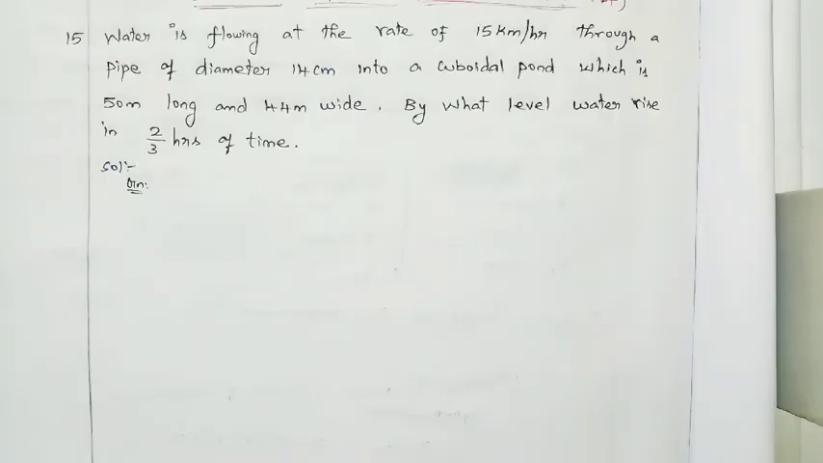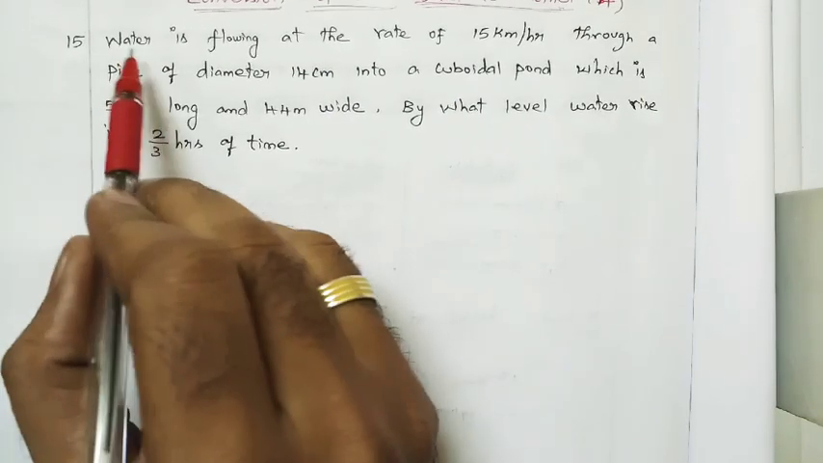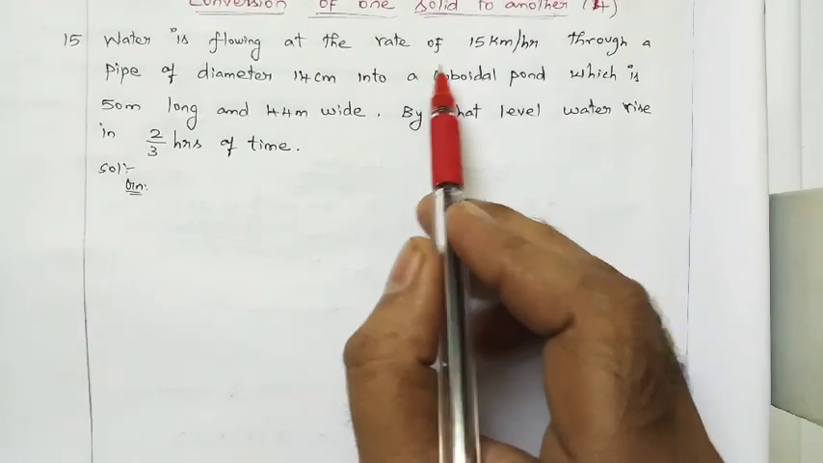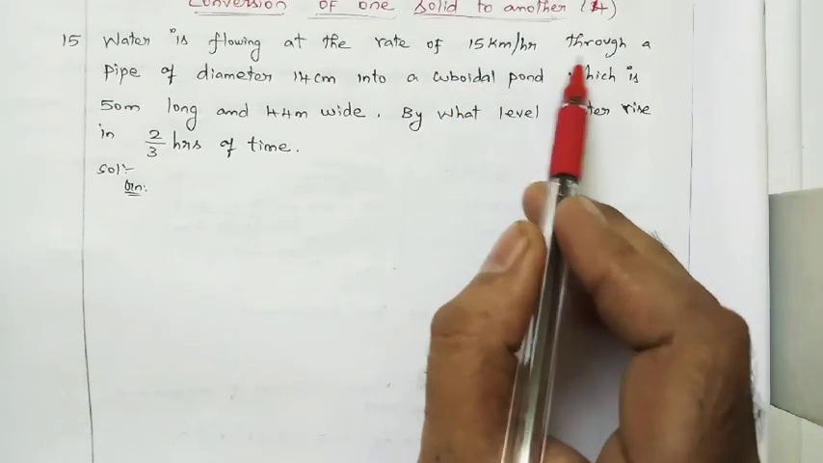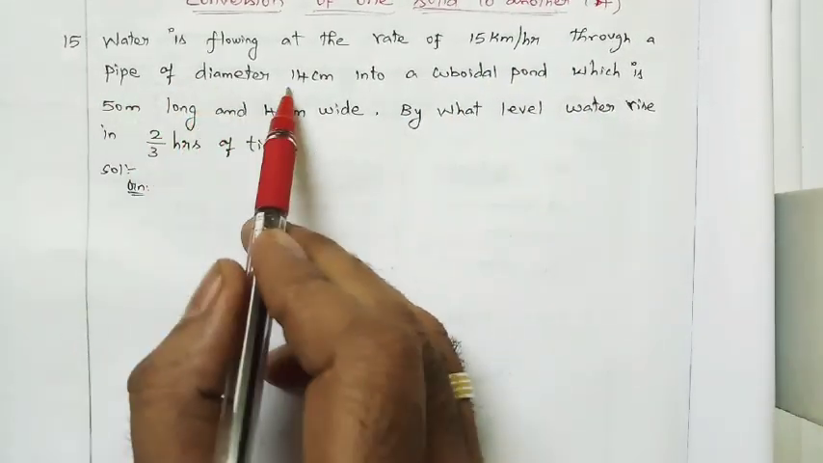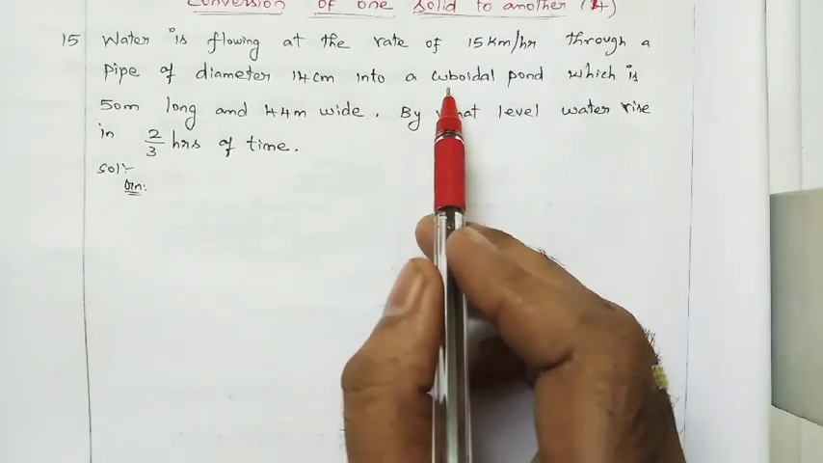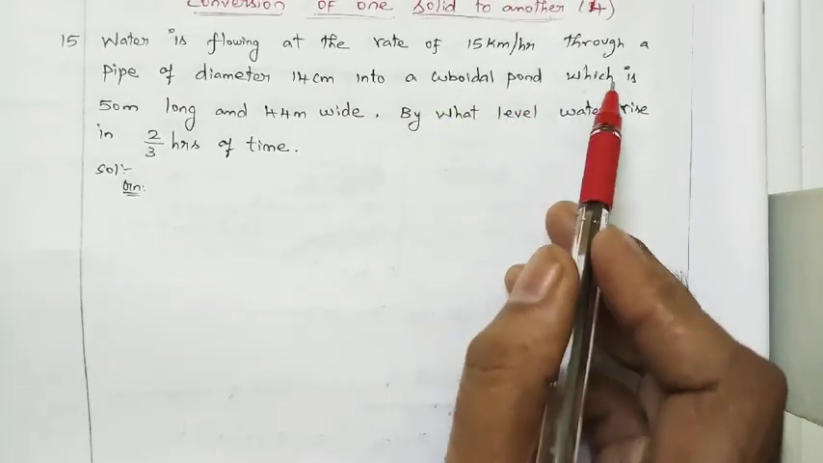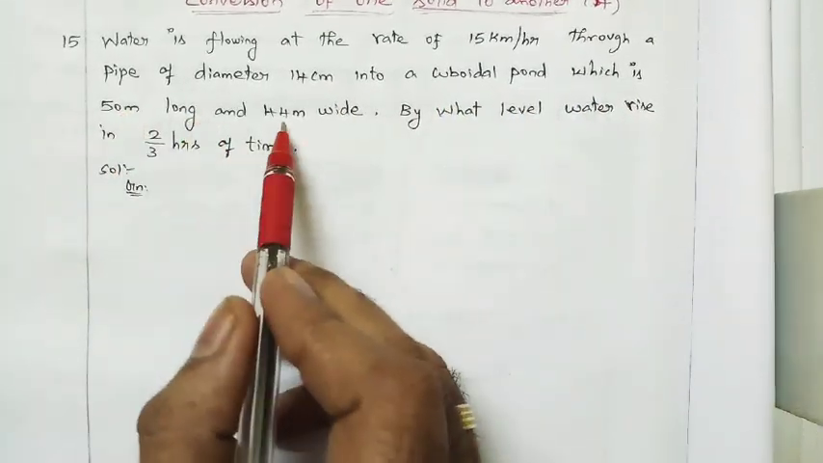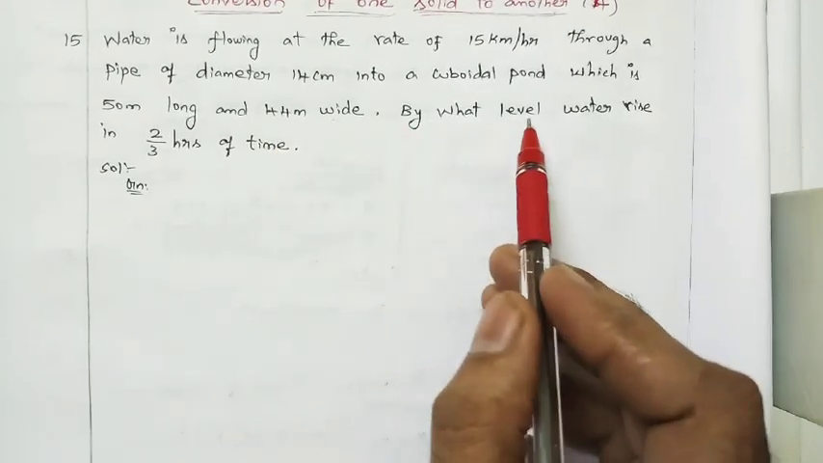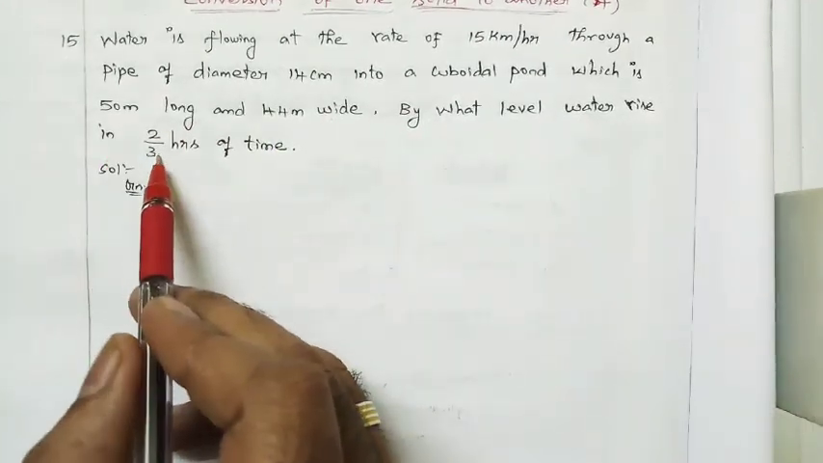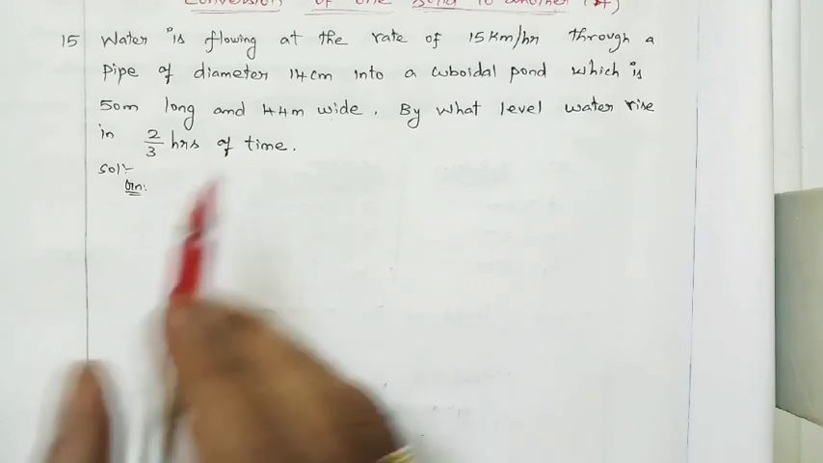Come to the question, sum number 15. Water is flowing at the rate of 15 km per hour through a pipe of diameter 14 cm into a cuboidal pond, which is 50 meter long and 44 meter wide. By what level does water rise in 2/3 hours of time?